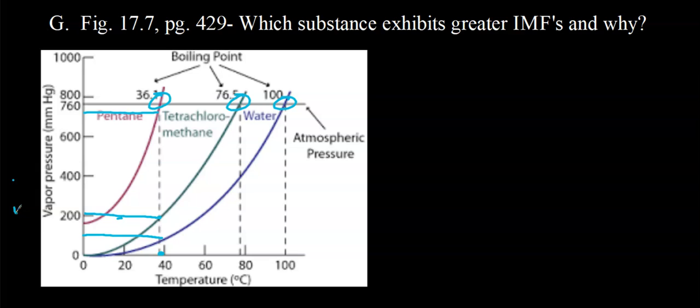Remind me too, we'll do some more examples in class. Actually, I don't know if we'll get to that, so let's do that now. I'm going to give you a couple substances. You tell me which one has a higher boiling point: methane or carbon tetrafluoride. So with this, we need to know what type of intermolecular forces they exhibit. And whichever one has stronger intermolecular forces will have the higher boiling point. So go ahead and pause the video and answer this question now.